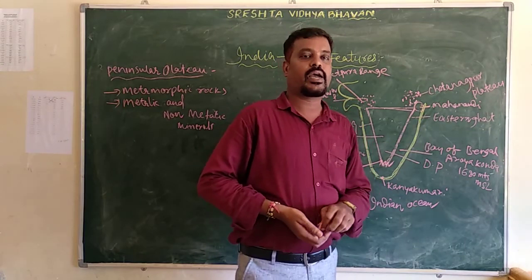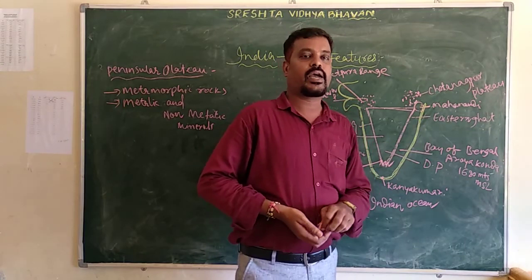The Peninsular Plateau lies in the south, and the southernmost tip of India is Kanyakumari.